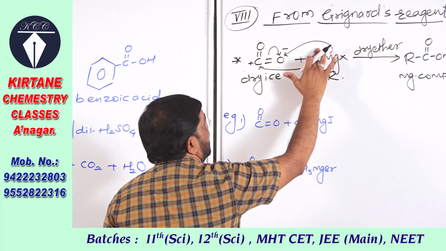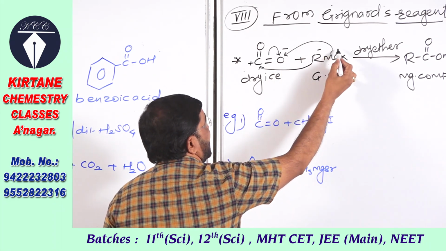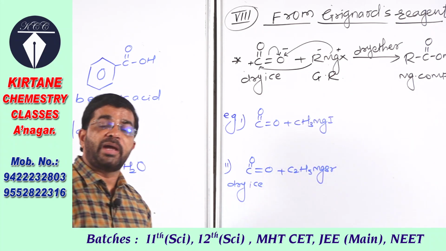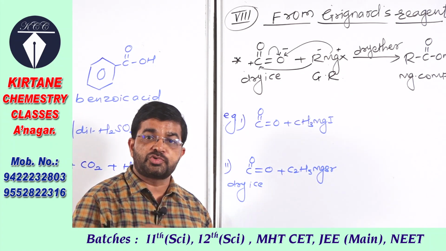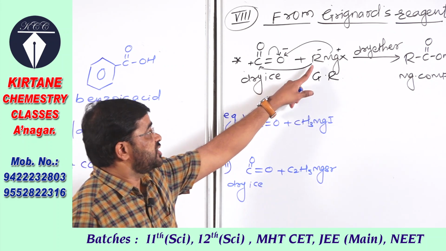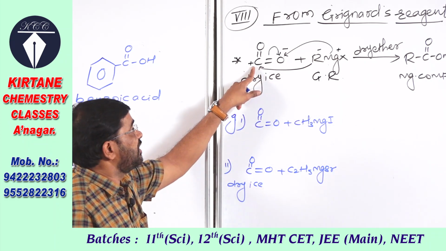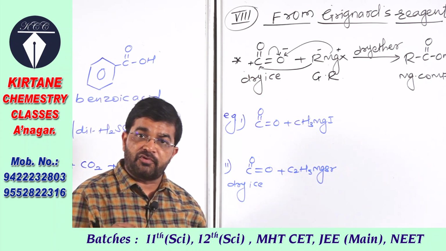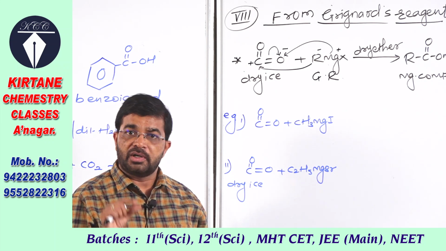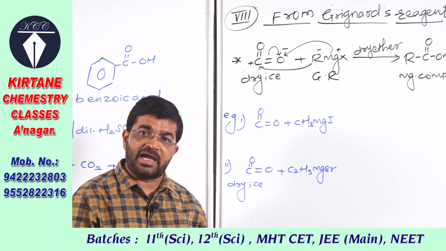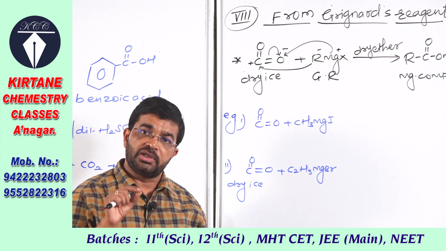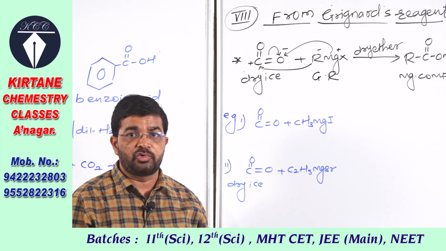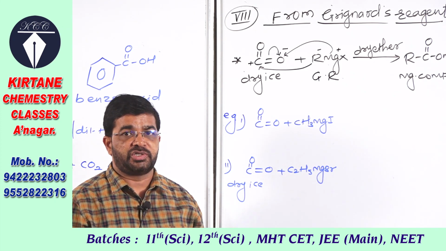In this reagent, the alkyl group is the negative part and magnesium halide is the positive part. So this nucleophile is added on the carbonyl carbon. Therefore, addition of Grignard's reagent to dry ice, solid CO2, is also a nucleophilic addition reaction.